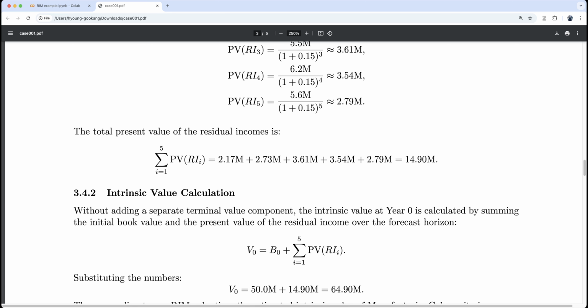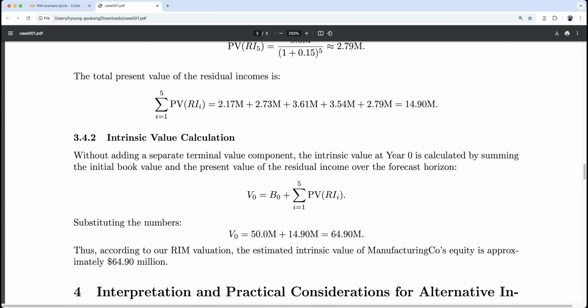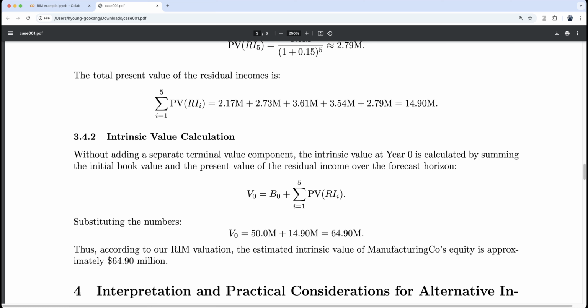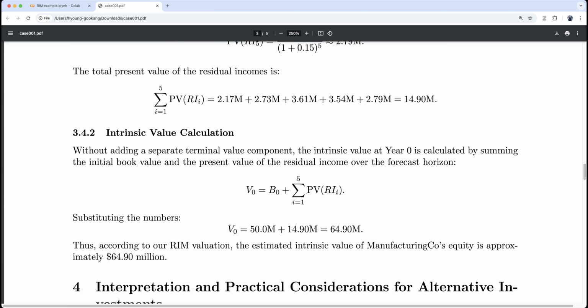Okay, substituting the numbers, the value of this company that the private equity firm is interested in is $64.9 million. Thus, according to the RIM valuation, the estimated intrinsic value of Manufacturing Co. equity is approximately $64.9 million.